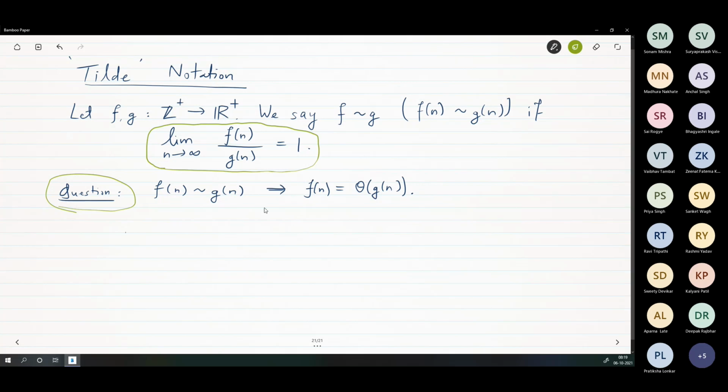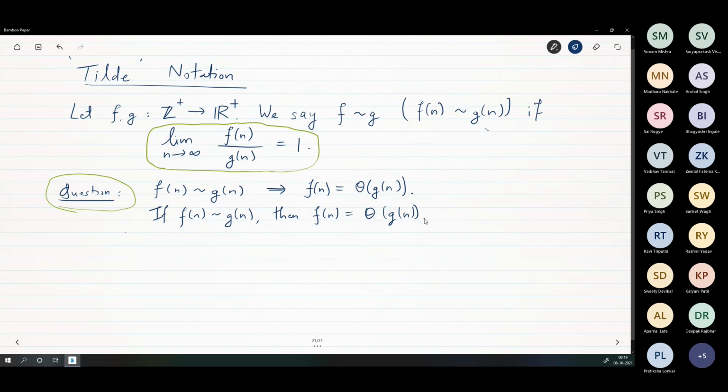If it's getting confused, I'll write it in another way. This is the same as saying if f of n is tilde g of n, then f of n is theta g of n.